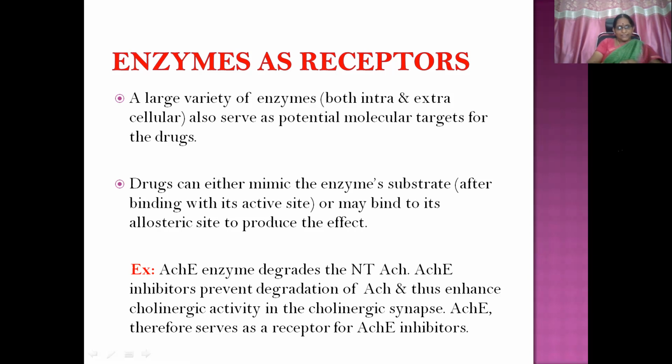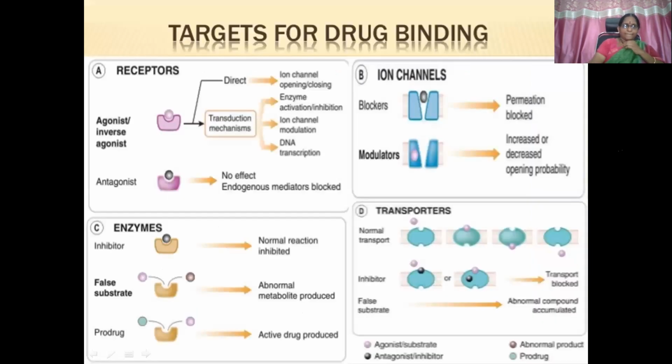So here acetylcholine esterase enzyme degrades the neurotransmitter acetylcholine. So this acetylcholine esterase enzyme inhibitors, they prevent the degradation of acetylcholine. So more amount of acetylcholine is available as a neurotransmitter in the junctions. So thus enhance the cholinergic activity in the cholinergic synapse. So acetylcholine esterase here as an enzyme acts as a receptor for acetylcholine esterase inhibitor. So enzymes acting as receptors. 2 marks question you may get.